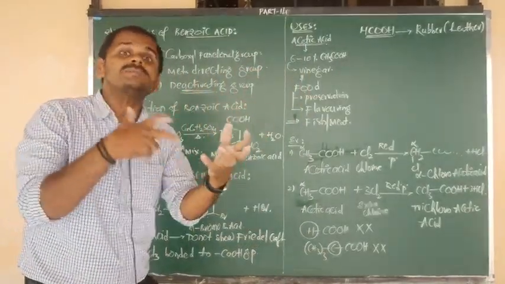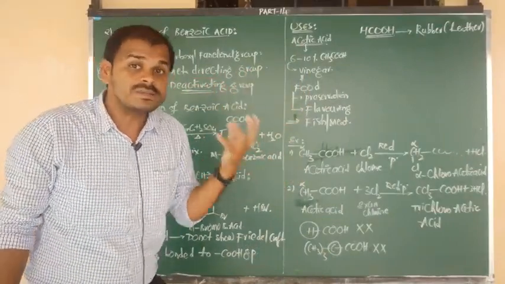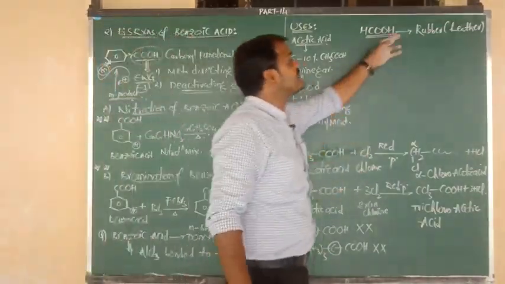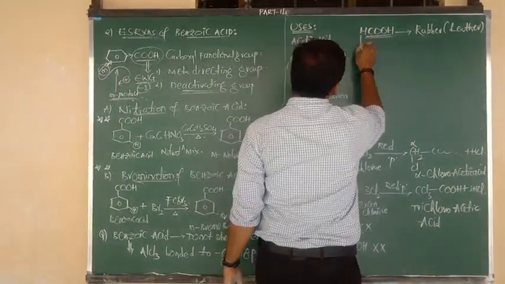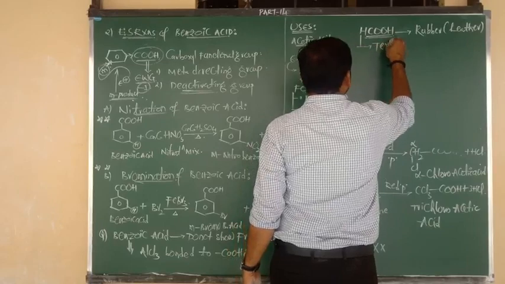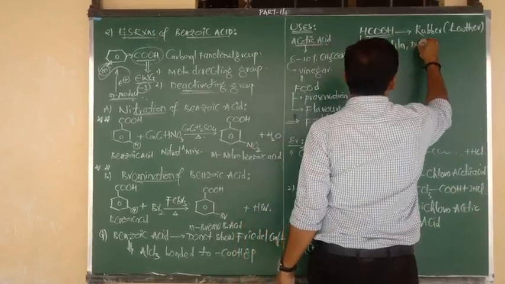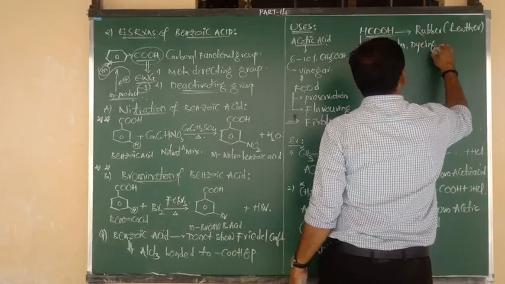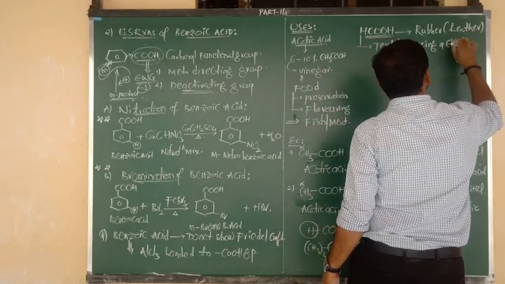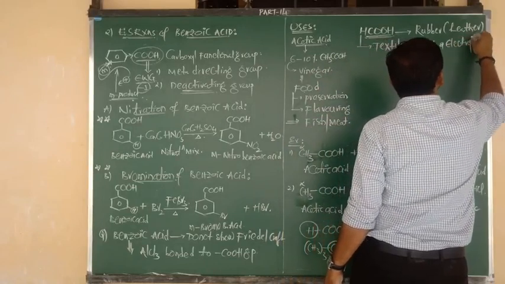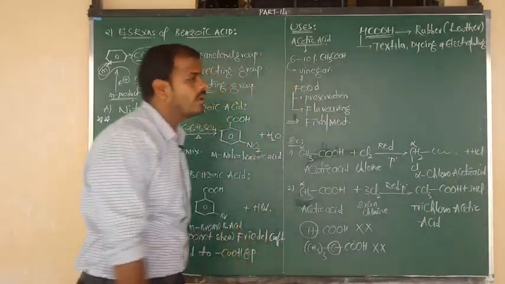Coagulation means increasing toughness, providing more toughness and hardness. In the process of coagulation of rubber we can use formic acid, and it can also be used in the leather tanning industry, textiles industry, dyeing industry, and electroplating industries.